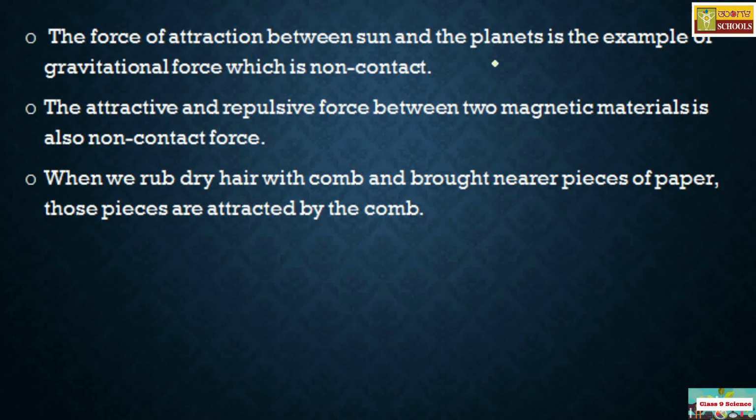The force between the sun and the planets is again the gravitational force, which is non-contact. The attractive or repulsive force between two magnetic materials is also a non-contact force. This type of force is also called a field force. The force of attraction or repulsion between two magnetic materials, such as two bar magnets.